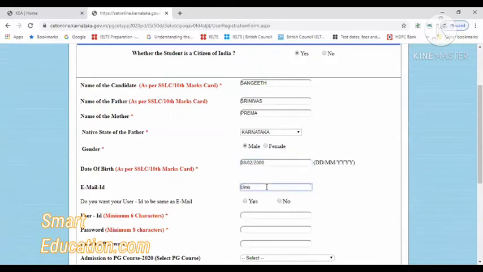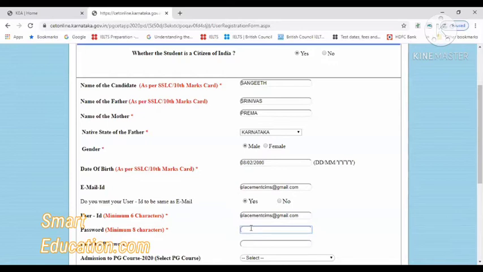Here you have to give the email ID with which you are registering. I am just giving my email ID. One email ID and one mobile number, once registered, you can't reuse again for the next registration. So you should ensure that your email ID is correct before you go to the next step, because you will be receiving the OTPs or some information in your mail for that reason. And here again, for the user ID, I would suggest you give your email ID only rather than something else. It will be easy for you to remember.